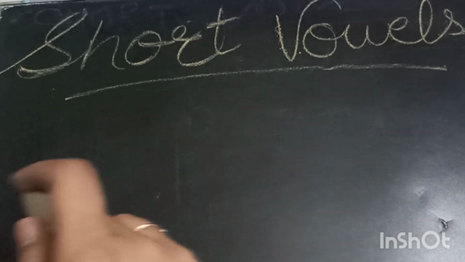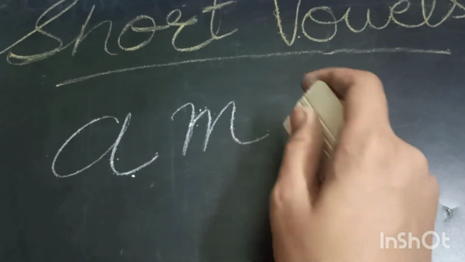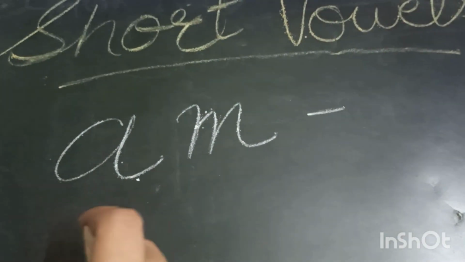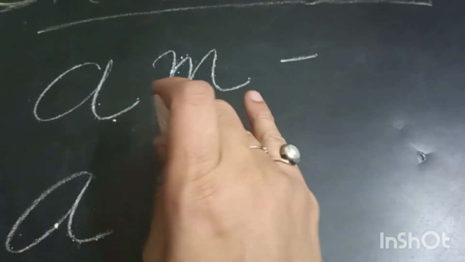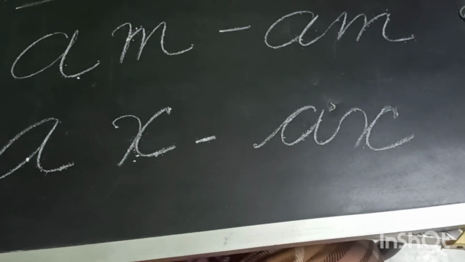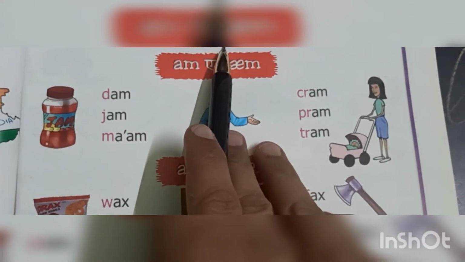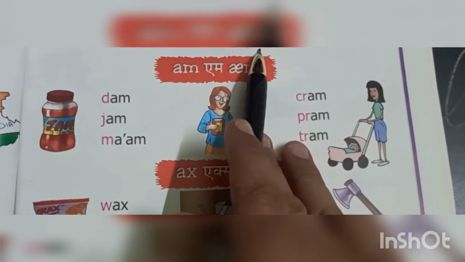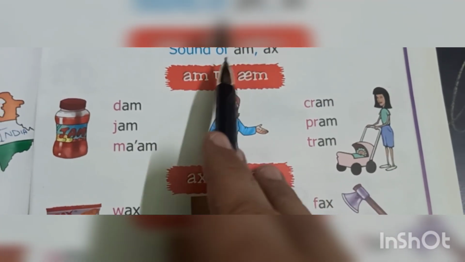Now the another sound of am or ax. Am or ax. Okay, ax, am. Now come the examples of this. Here are some examples of sound of am or ax. Here are some examples.